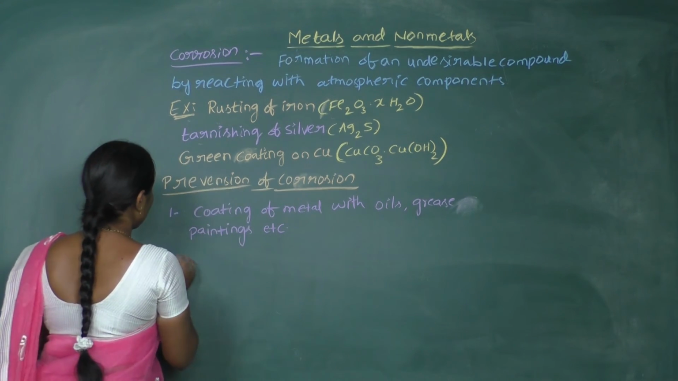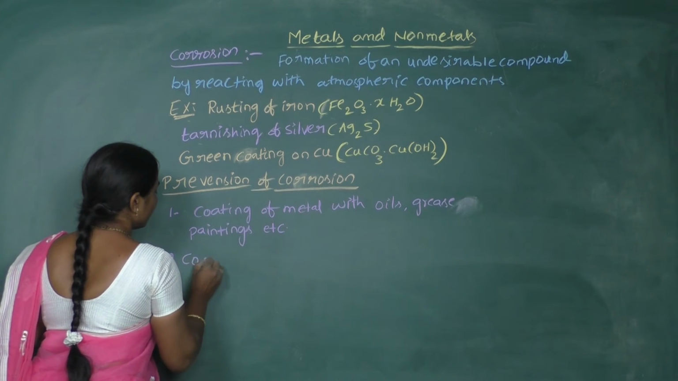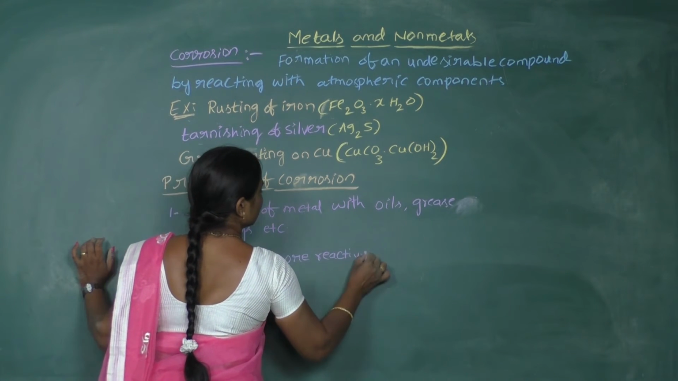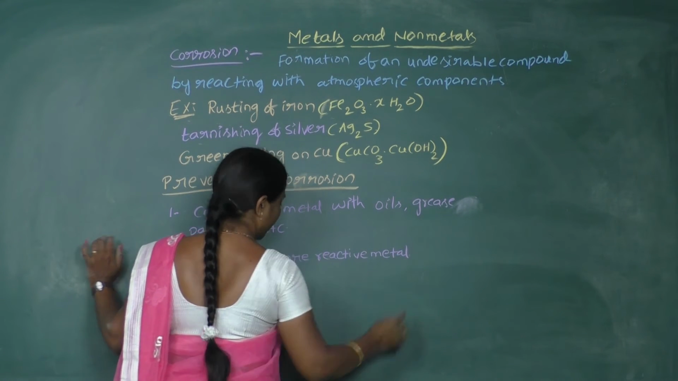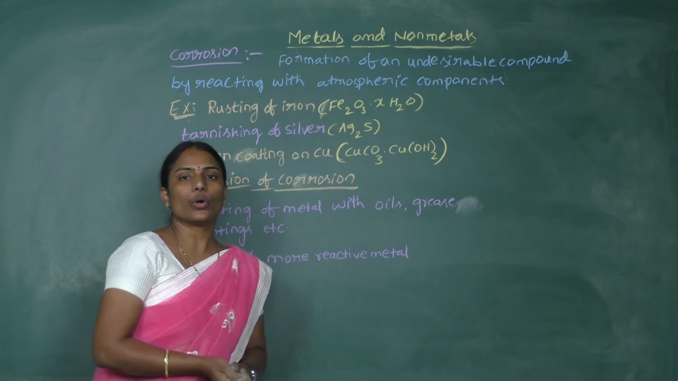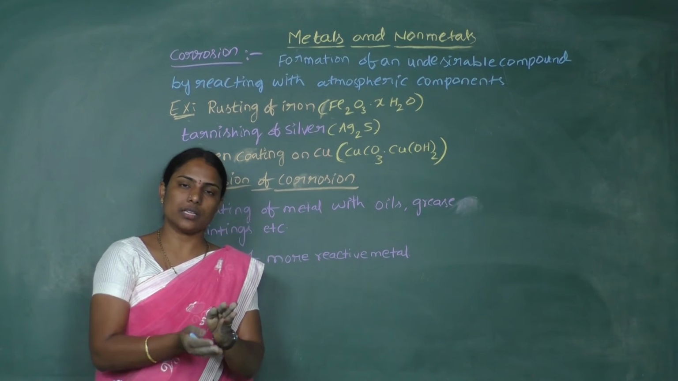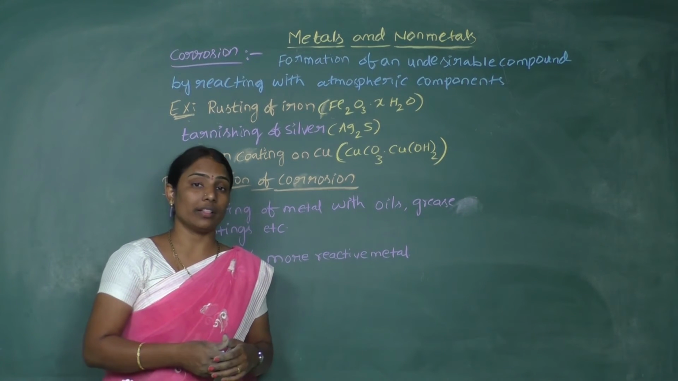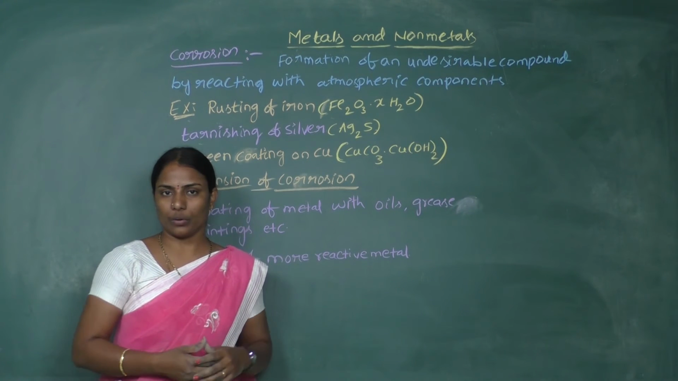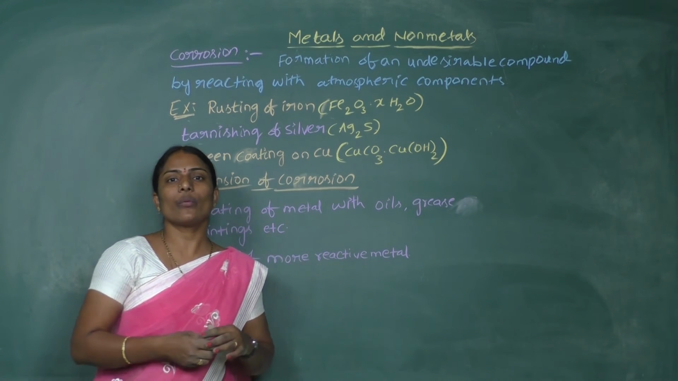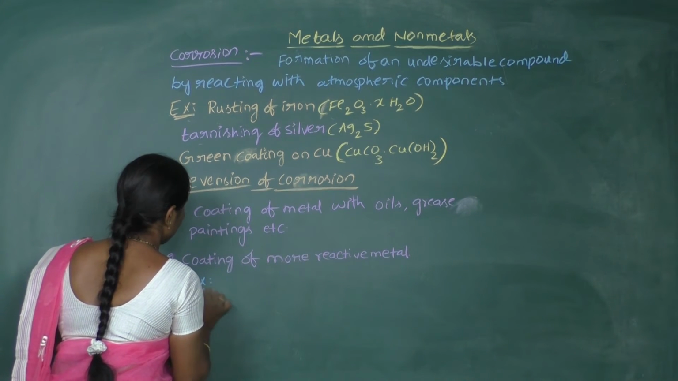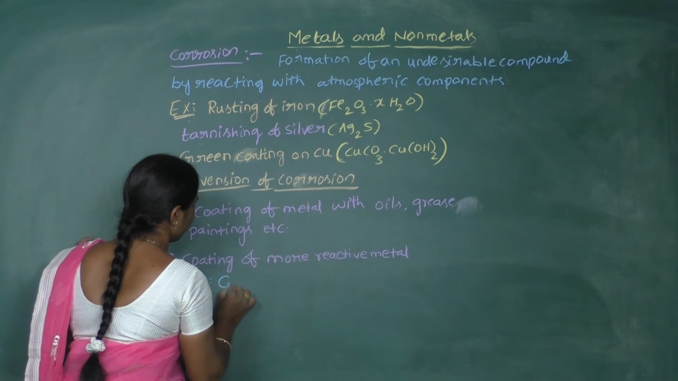Or else another method is coating with a more reactive metal. In this, whatever article we want to protect is coated with a very highly reactive metal, so that the metal forms a protective layer around it. The most frequently practiced method is galvanization. Galvanization is one example of coating with a more reactive metal.